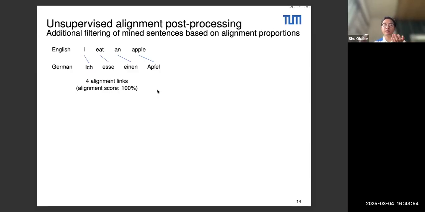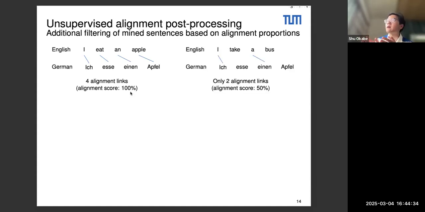So what we have done is a kind of post-processing of the mined corpus. We do the full mining pipeline, and we have our mined corpus, and then we're going to go through this mined corpus and filter out sentence pairs which are not highly aligned. To do so, we use an unsupervised aligner. The intuition is, as you see here in this example, when you have a real parallel sentence, so translations of each other, you will be able to draw alignment links between each word of the sentence pair, here I eat an apple and its German translation. So we have a high alignment score, 100%.